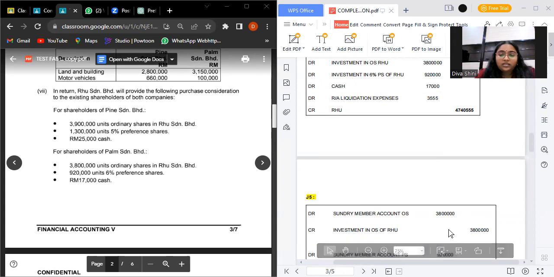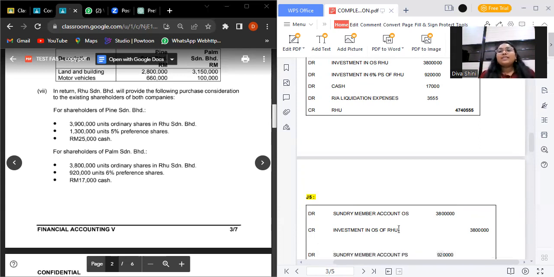Why does journal 5 debit show sundry member account? Because sundry member account amounts are reducing from the firm's account. So that's why they are debit, and the credit is investment in OS of group because the investment had increased in equity. When the investment increases in equity, it will be credited.